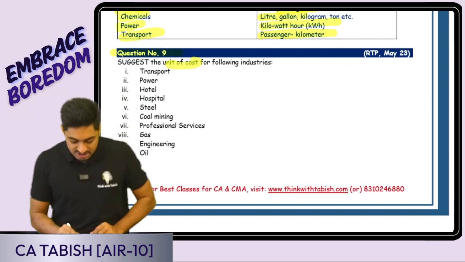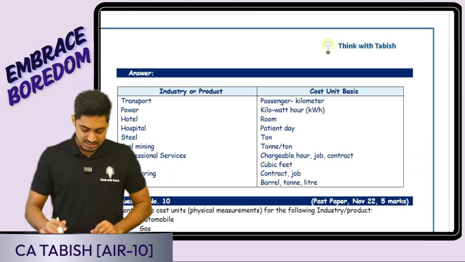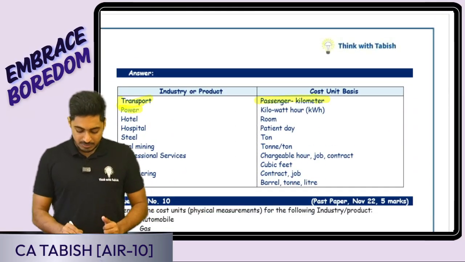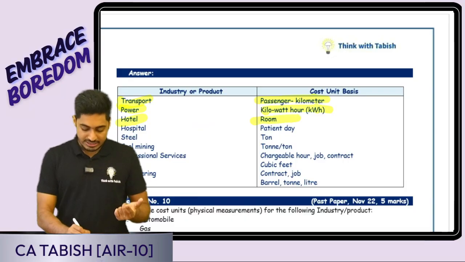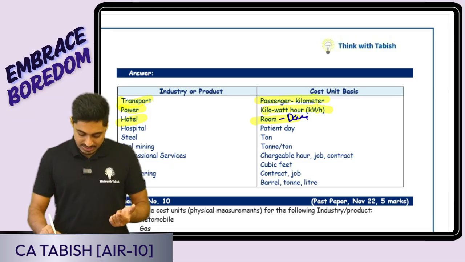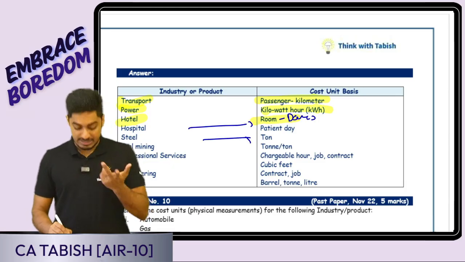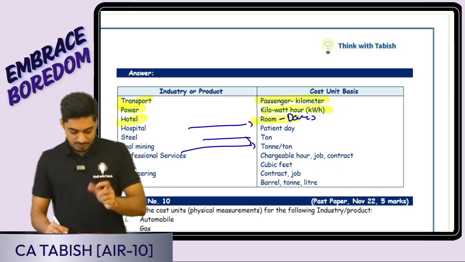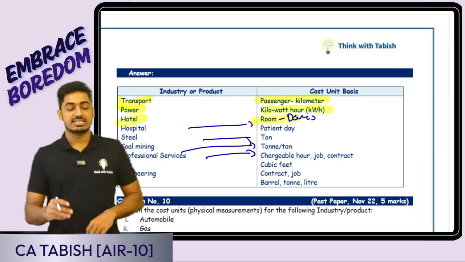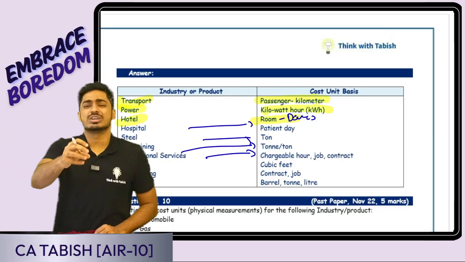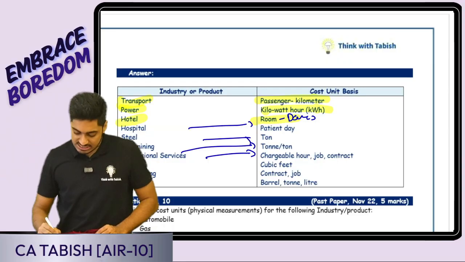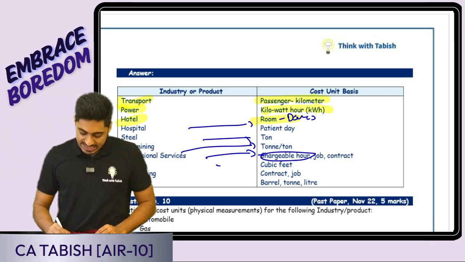Okay, next question number 9. Suggest cost unit for the following industries. Transportation, passenger kilometer. Power, kilowatt hour. Hotel, it is going to be room days. Here they have only written room, it is ideally going to be room days. Hospital means patient days. Steel means ton. Coal again in terms of ton. Professional services, it is billed based on hours. Say for example, a CA is charging. One hour he is working, less charge. Ten hours he is working, more charge. It is based on the billable hours. Gas means cubic feet.